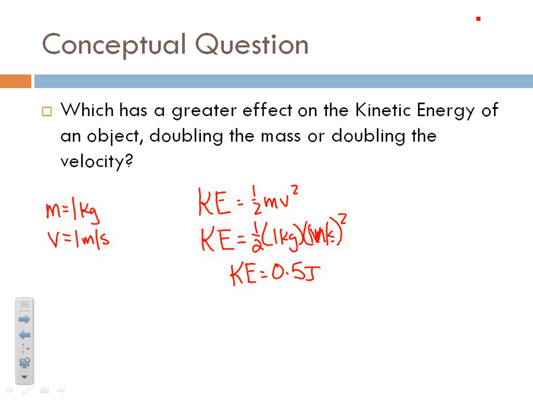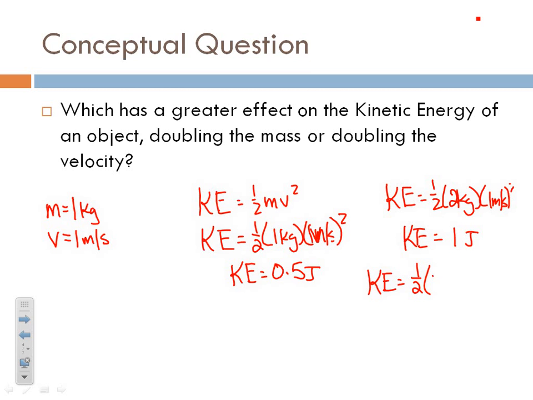So what happens when we double the mass? Well, we have 1/2 now times 2 kilograms times 1 meter per second, and we'll square that. So what do we get? We get a kinetic energy of 1 joule. So by doubling the mass, what did we do? We doubled the kinetic energy. What happens when we double the velocity? Well, we'll just go with our 1 kilogram again, and we'll double our velocity this time: 1 kilogram times 2 meters per second, squared.